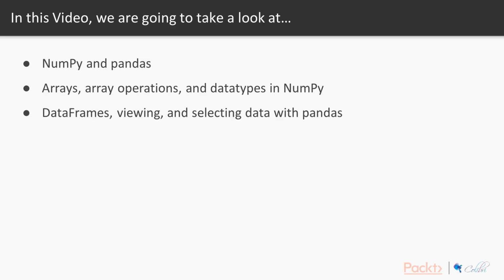In this video, we're going to talk about what is NumPy and what is pandas. NumPy is good for arrays and array operations. So think about lists of numbers, integers, floating numbers, and other data types. And then we'll talk about data frames, which you can think of as more annotated and structured data sets loaded into Python. And pandas gives you a data frame object for you to very easily view and select data.